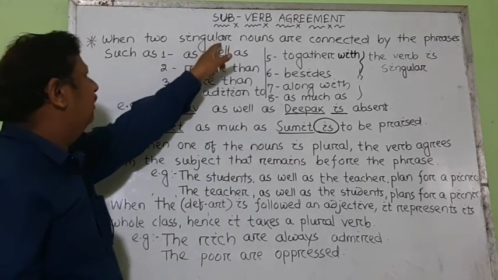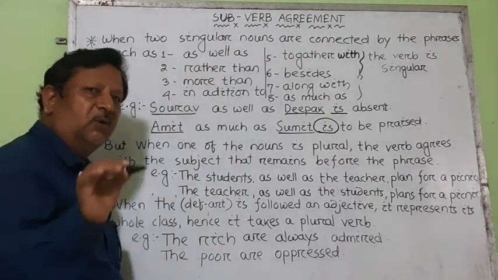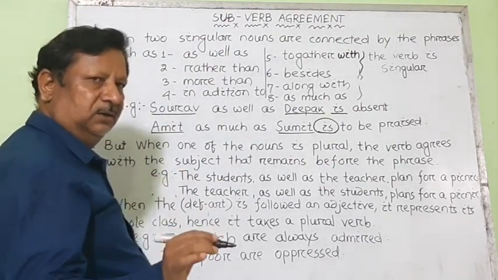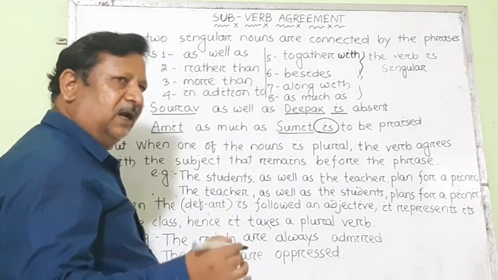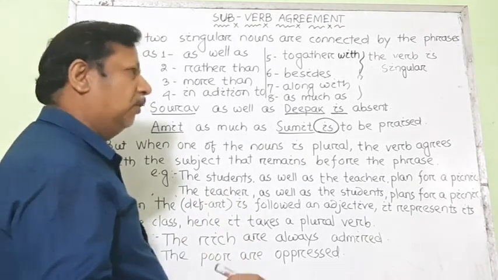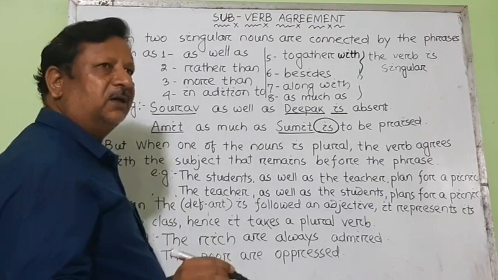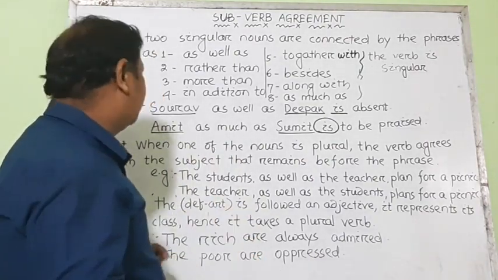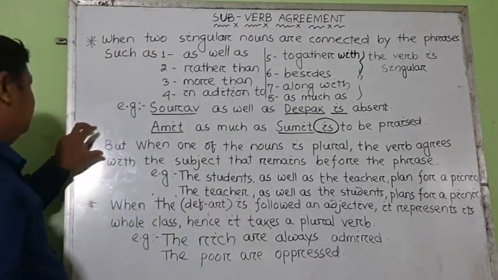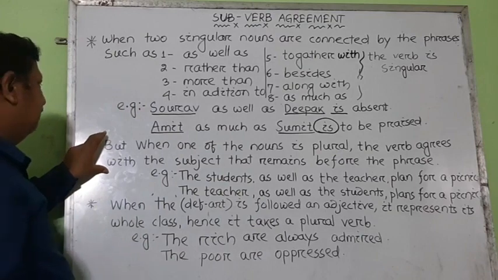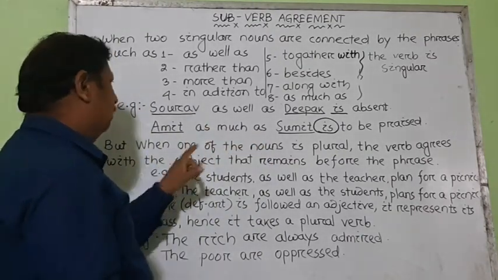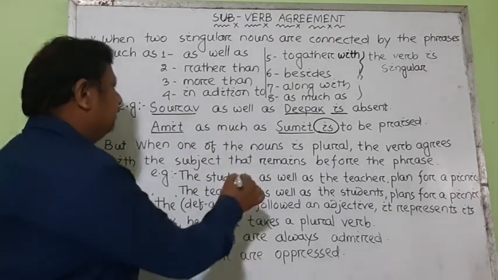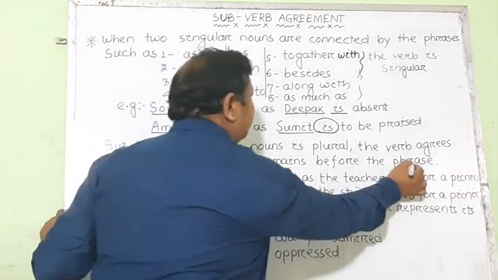Suppose any one of the nouns is plural, either before the phrase or after the phrase. Then for which subject does the verb agree? It has been written here: when one of the nouns is plural, the verb agrees with the subject that remains before the phrase.